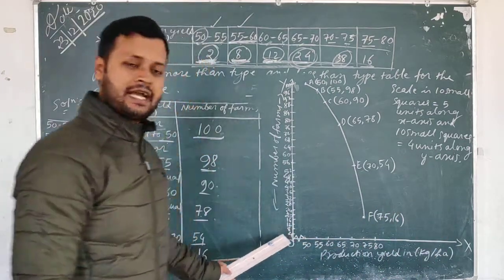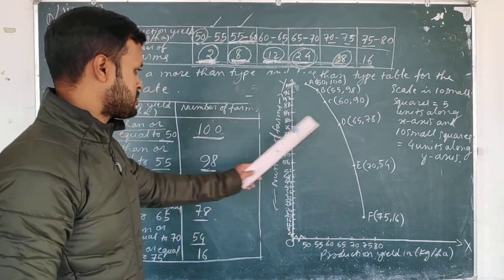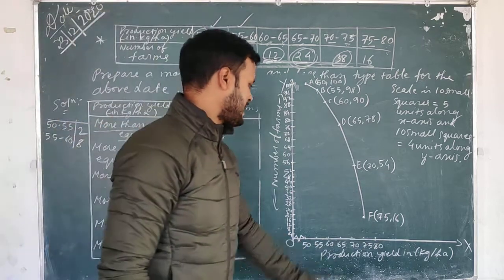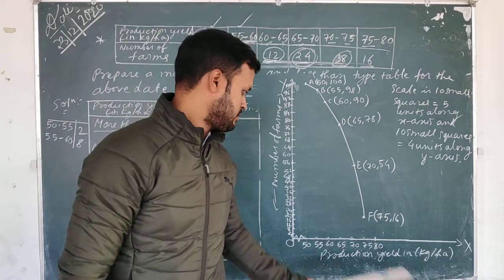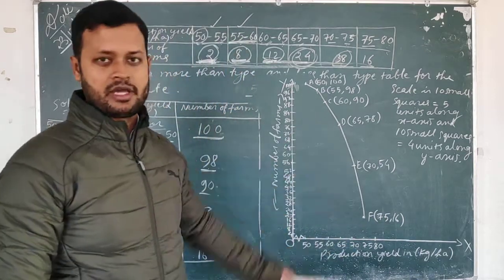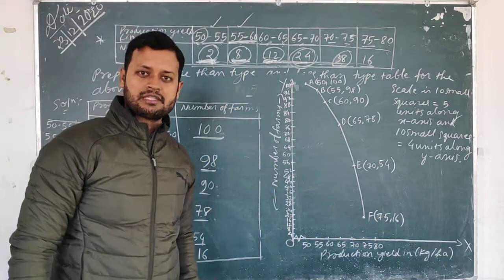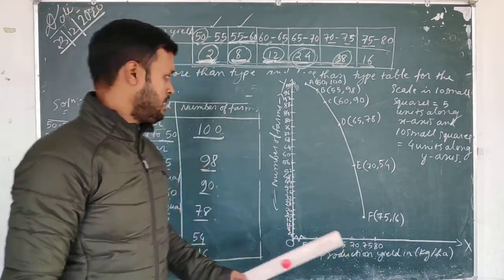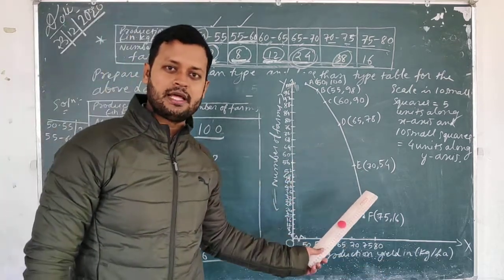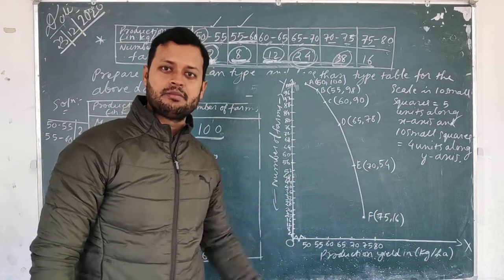On the y-axis, I have taken 10 small squares equal to 4 units, and on the x-axis, I have taken 10 small squares equal to 5 units. And you just plot this. So this will be the ogive. Ogive is not part of your board exams, but still I think you need to know this, so that's why I am giving. In the same way you can draw the ogive for the less than type table also.